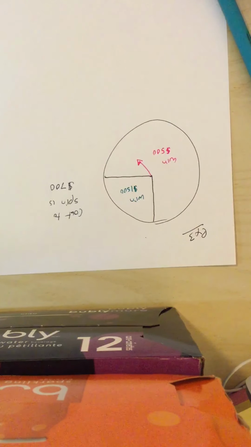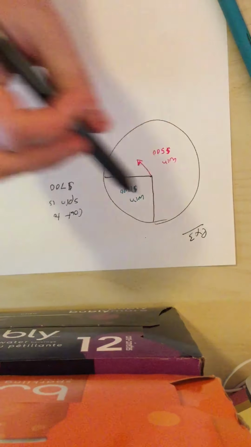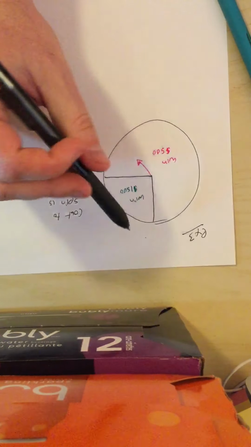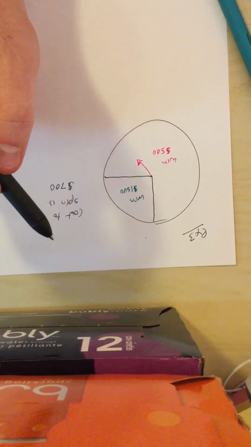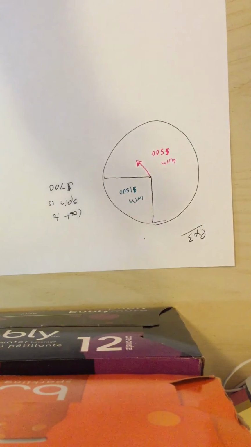So the question is, do you spin this wheel? Now, probably what's going to happen is you're probably going to lose $200 because you have about a 75% chance of landing on 500 and only a 25% chance of landing on 1,500. So the question is, should you spin this wheel?